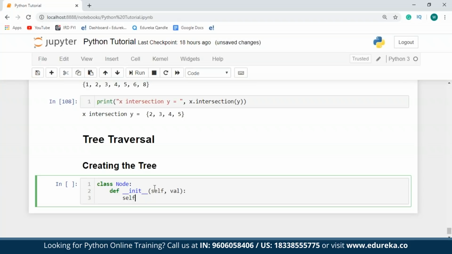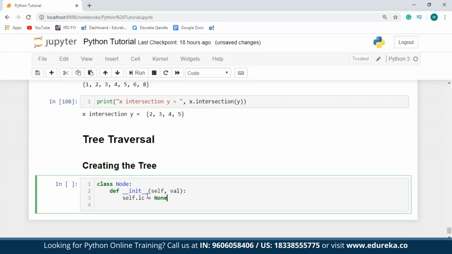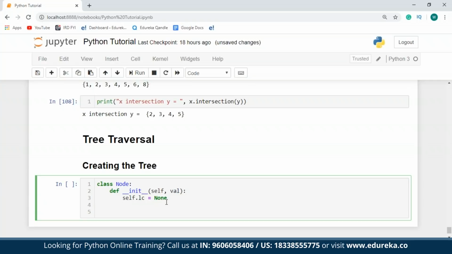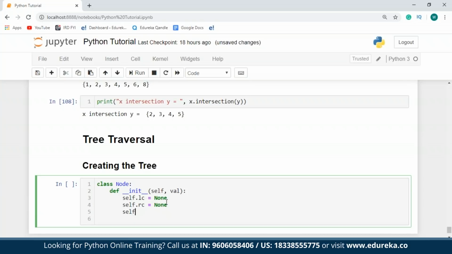So for now, I'll just write self.leftChild, or I'll just say LC equals none. Now I've specified none over here because right now there is no left child. The first value should be assigned to the root node, and therefore the left child and right child will contain nothing, and therefore I'm assigning none to it. Similarly, I'll write self.rightChild equals none. Finally, self.nodeData will be equal to value.